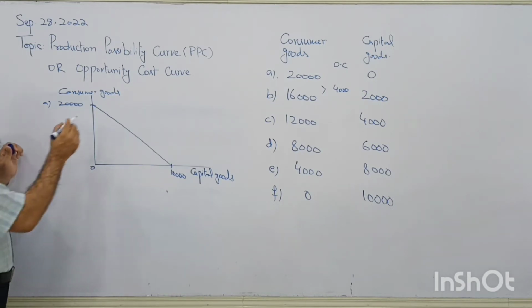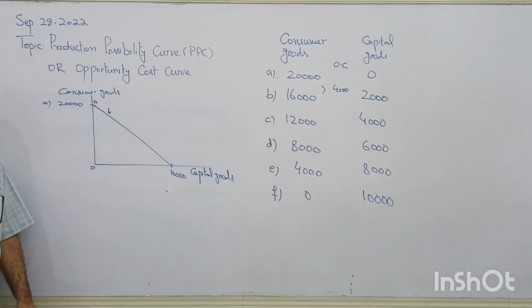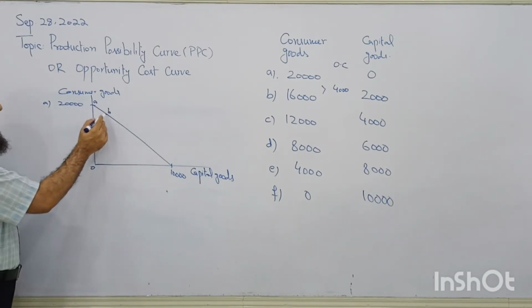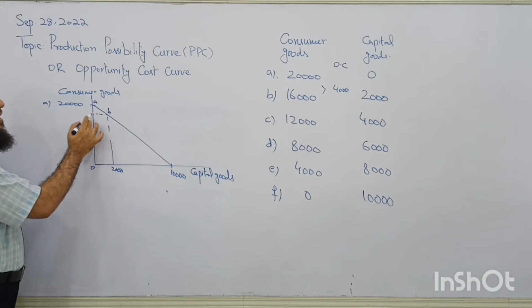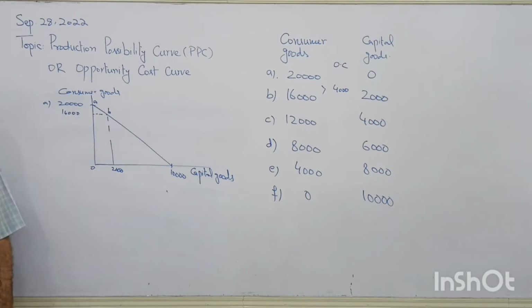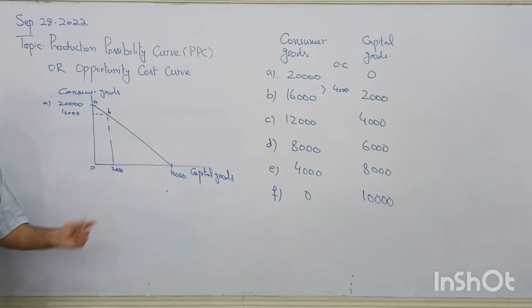Now see what happens if we move from point A to B. We are able to produce 2,000 of capital goods along with 16,000 of consumer goods. So in order to have these capital goods, this is the opportunity cost.